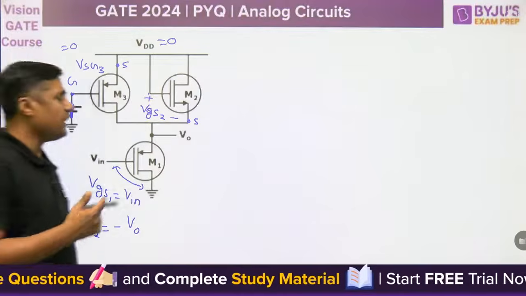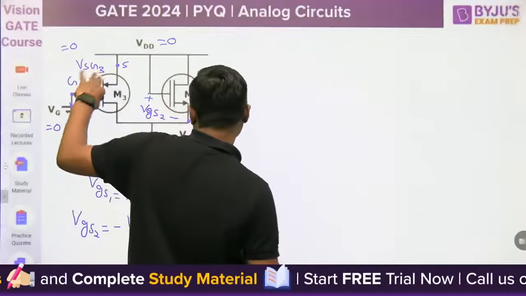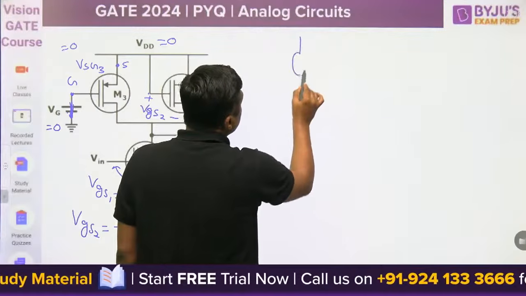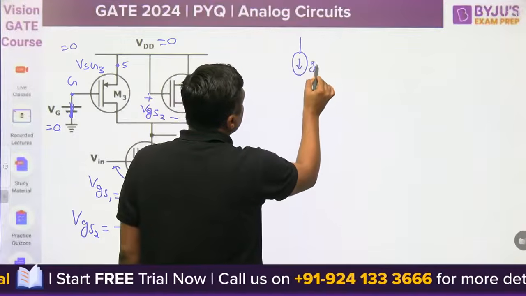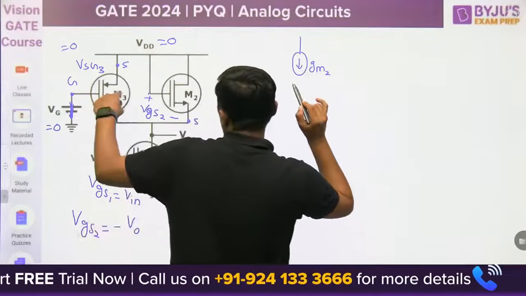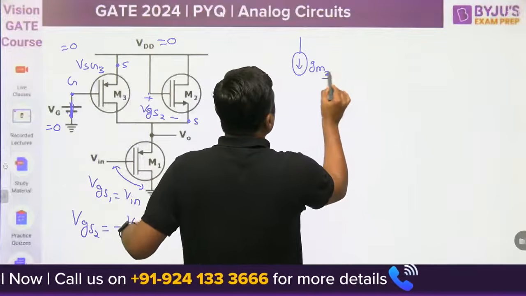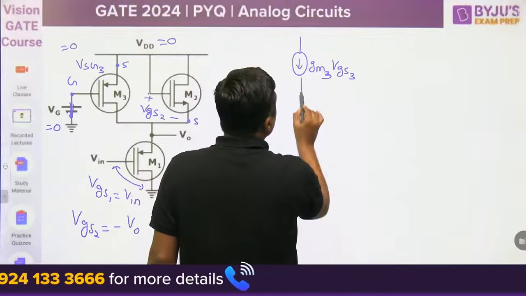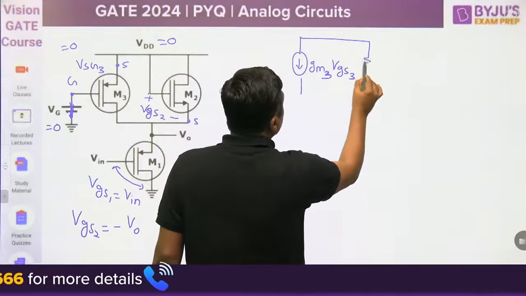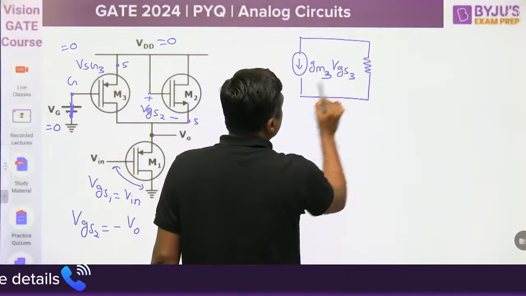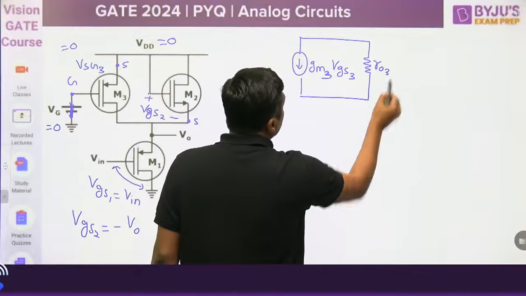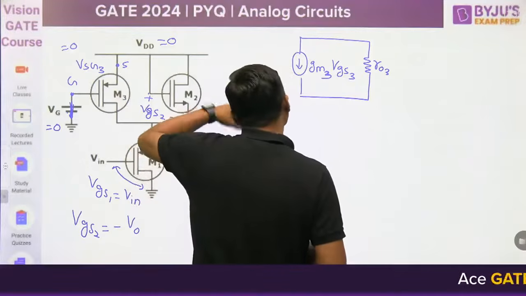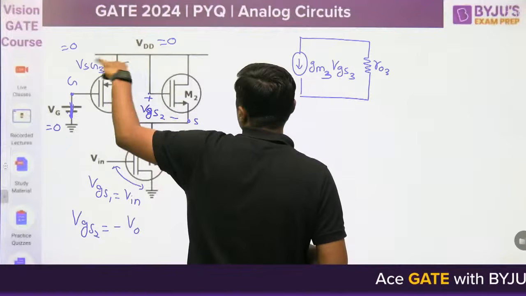Now each transistor can be replaced by the small signal model. The model here is gm3 into VGS3, and here we are using ro3 because the early effect is present, lambda is not 0. You can draw it like this, or change the orientation because the source is above.